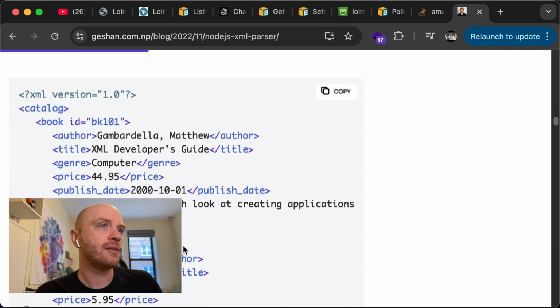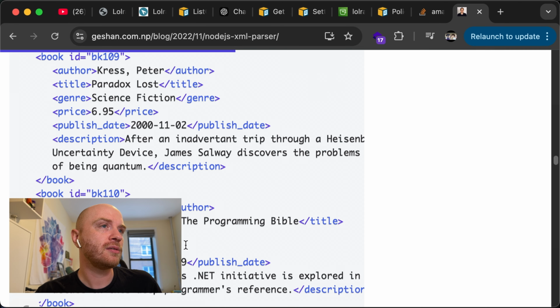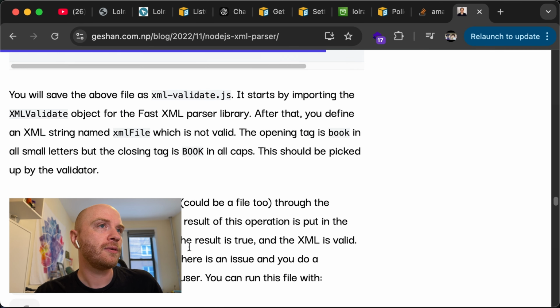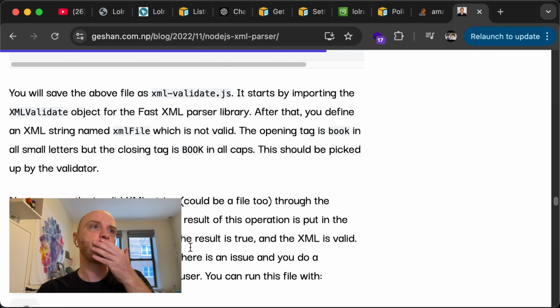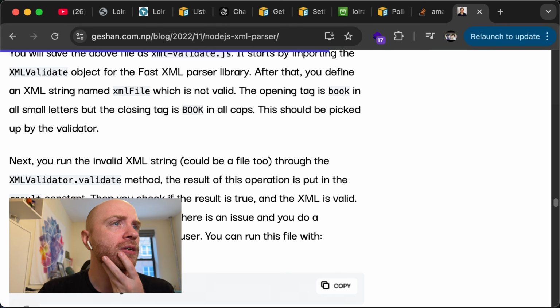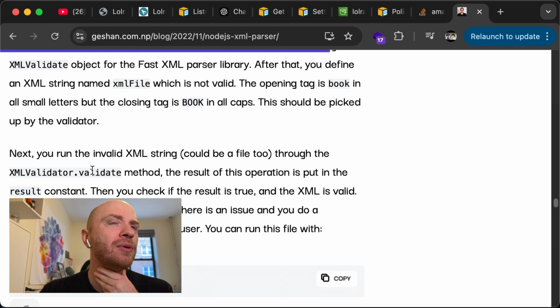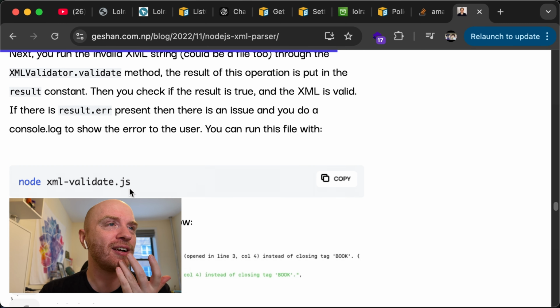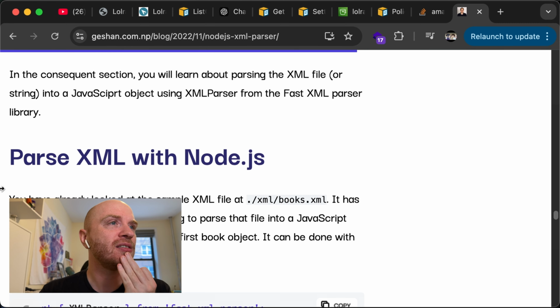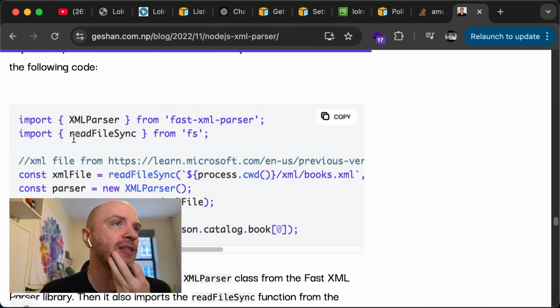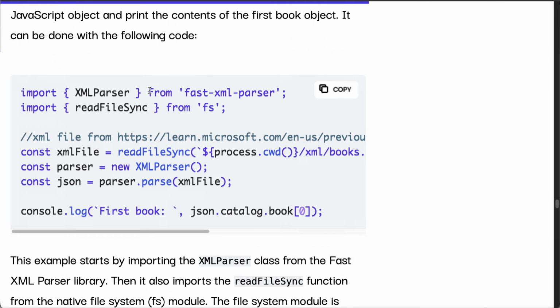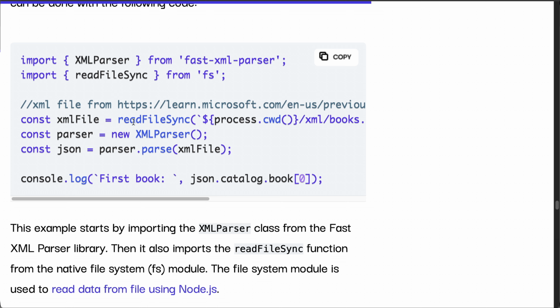All right. So there's some XML. I don't care if it's invalid. Parse. Okay, this is the part we need. XML parser. So this will load the XML. Great.